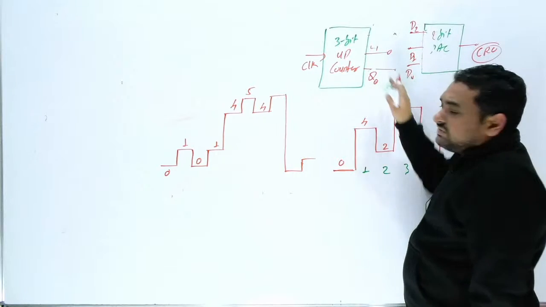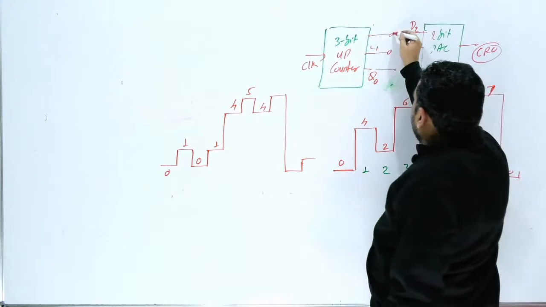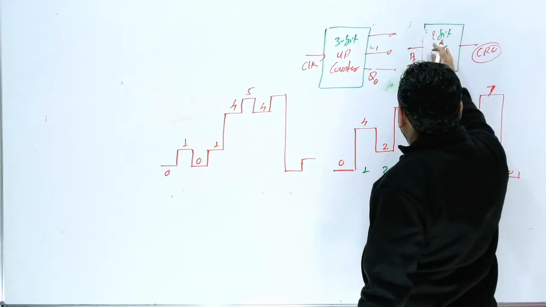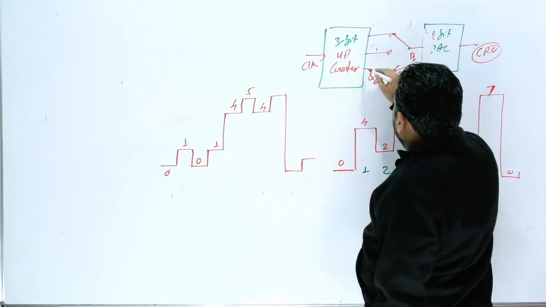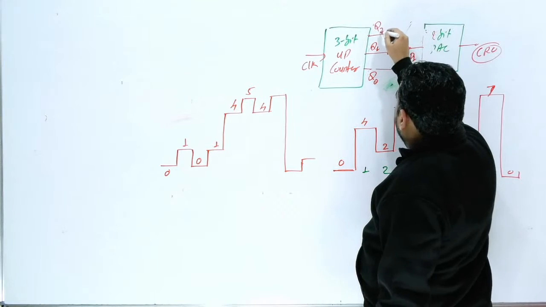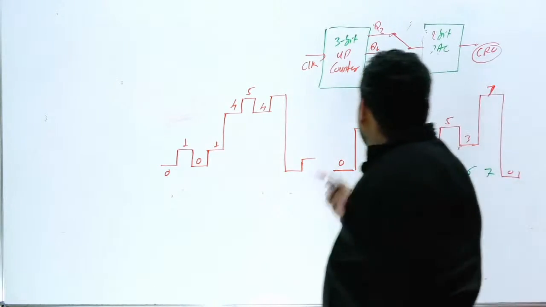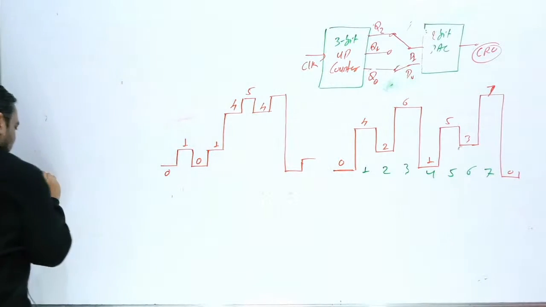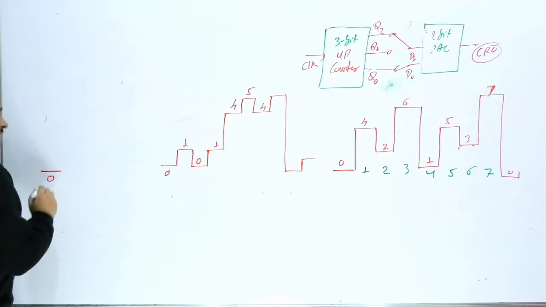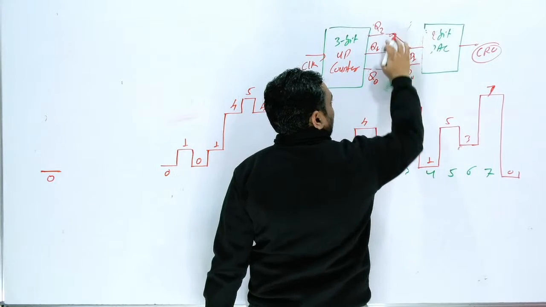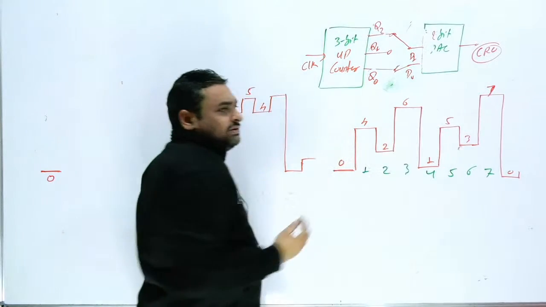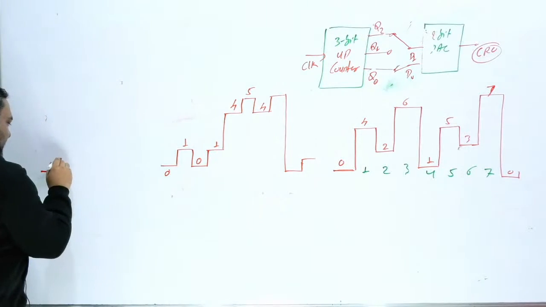So here two conditions can be possible. I am considering this is 3-bit, and I am considering this is 2-bit, and now you are connected with this one, and this is Q0, Q1, and Q2. Then what will be the output? You can see initially the output was 0 volt. Then after the first clock, sir, this is 0 0 1. 0 0 1 means 0 1. 0 1 means one step size. So you will get here one step size.